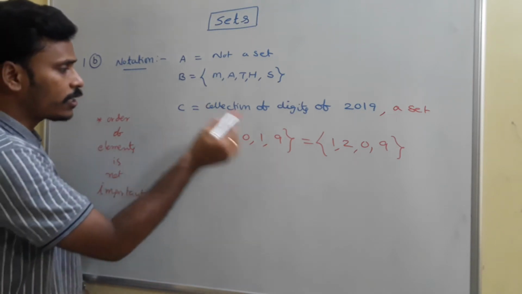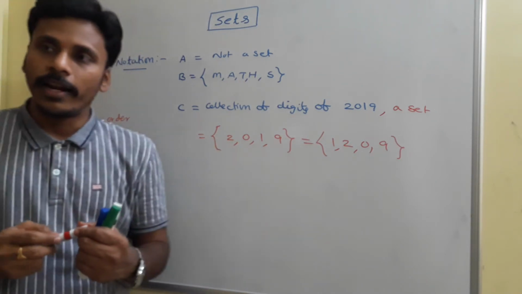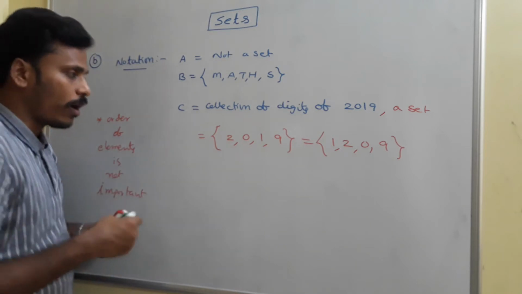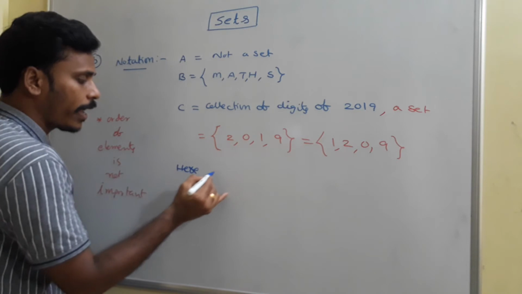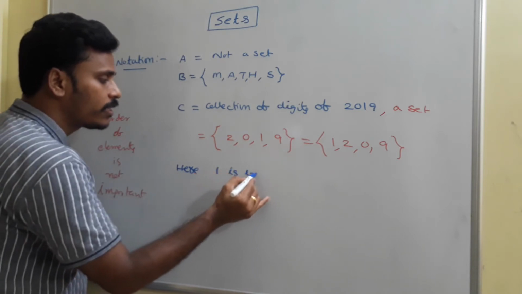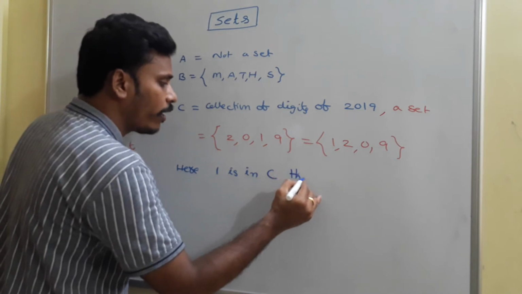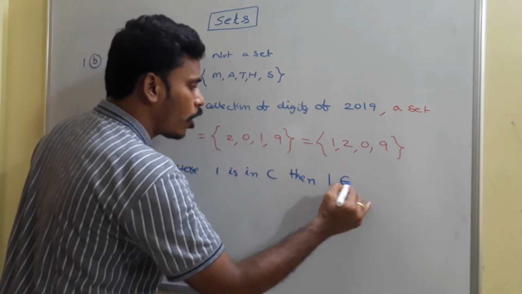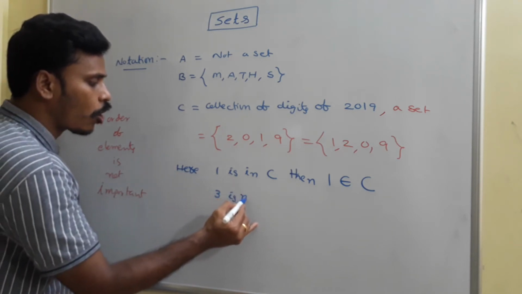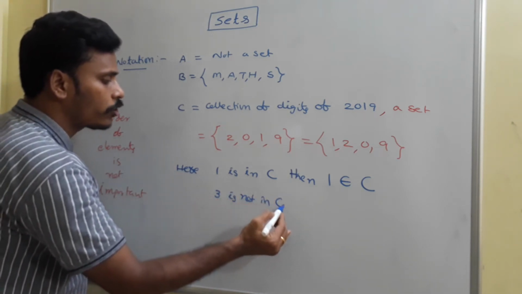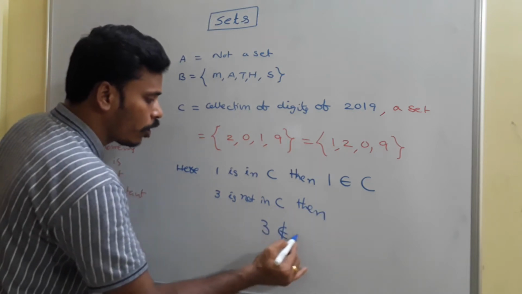The next thing: the set C contains the elements 2, 0, 1 and 9. If you look, is this 1 there in the set or not? Element 1 is in C. Since element 1 is in C, we write that 1 belongs to C. For example, 3 is not in C. 3 is an element which is not in C, so we say that 3 does not belong to C.